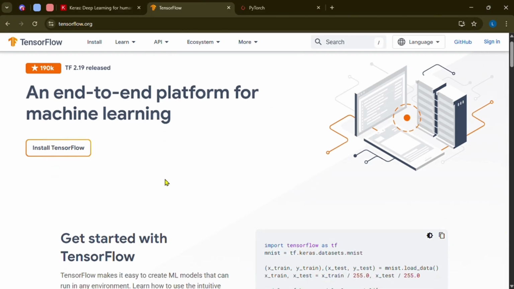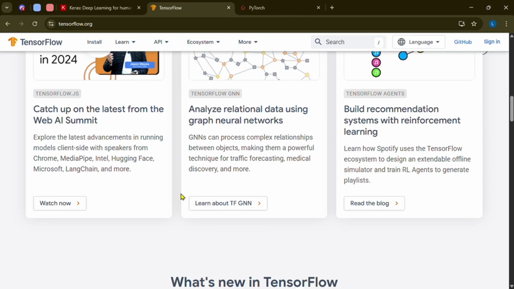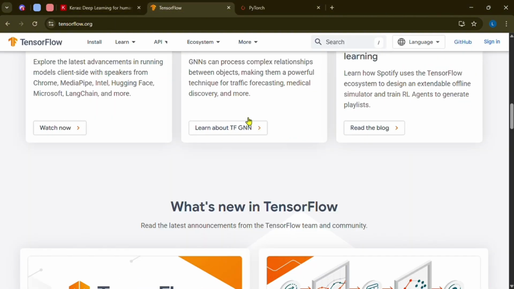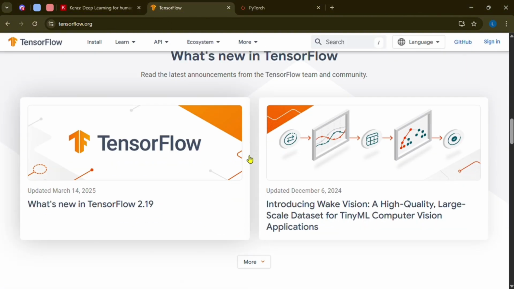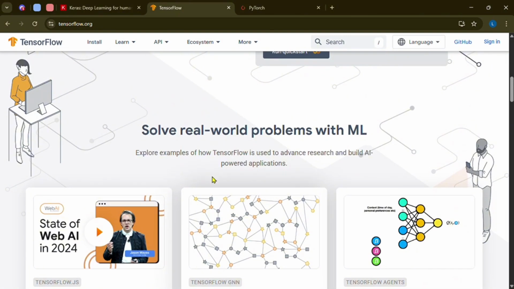And next up we have TensorFlow. TensorFlow is a full end-to-end machine learning framework. It is best for production, mobile deployment, and scalability. It also offers both low-level training control and high-level APIs like Keras. It is also a powerful ecosystem which includes TensorBoard, TF Serving, TF Lite, and TFJS. Next is that it has a slightly steeper learning curve for the low-level API.